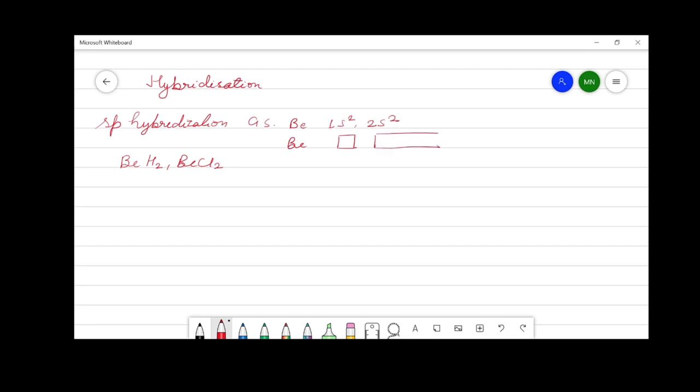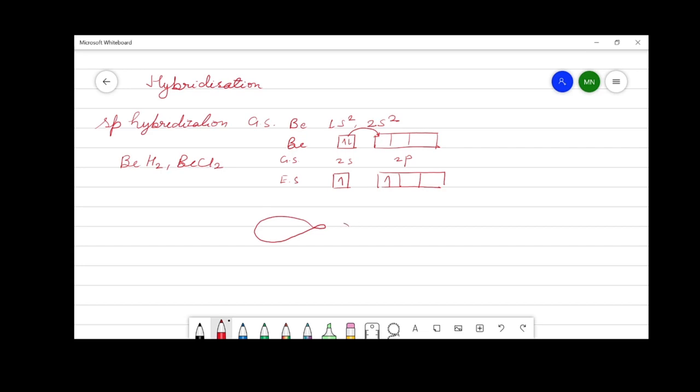The ground state electronic configuration of beryllium is 1s2, 2s2. Here we will see how the hybridization in this atom takes place. To make a divalent molecule, beryllium needs two unpaired electrons. For this, the electron present in the 2s orbital gets promoted to the higher energy 2p orbital. Thus, now we have two unpaired electrons around the beryllium atom.